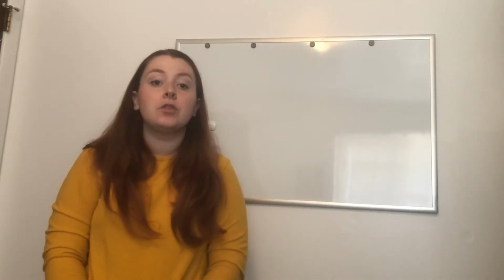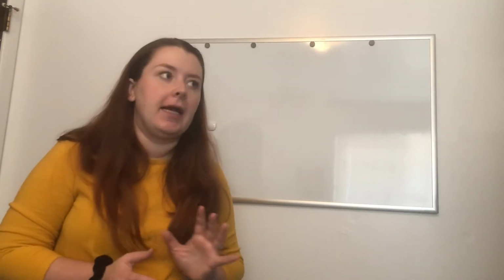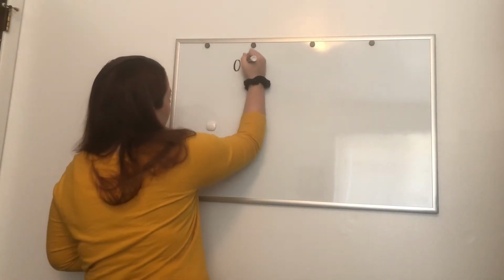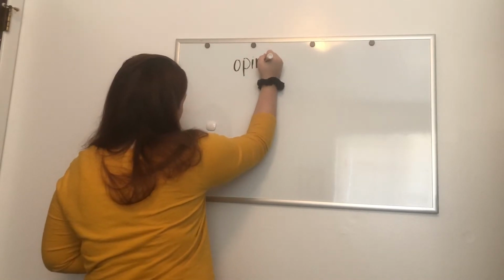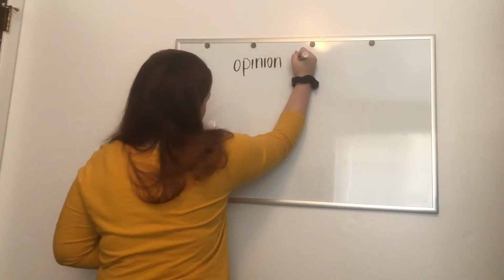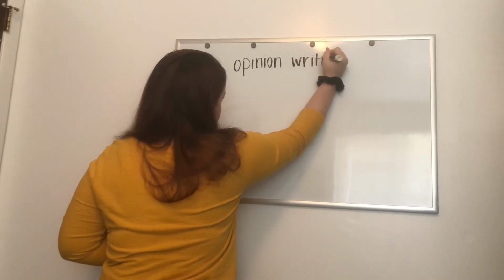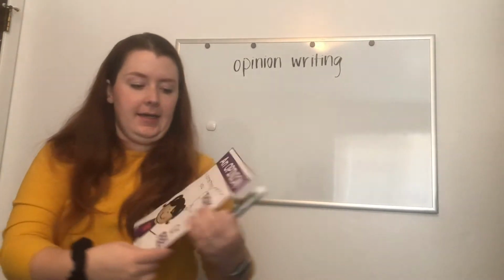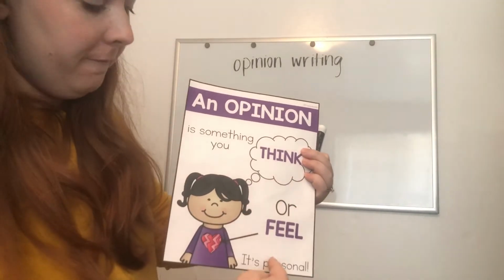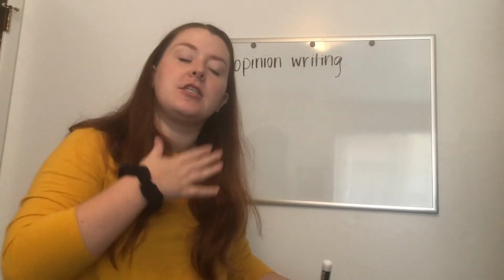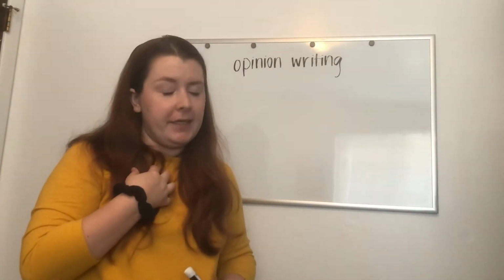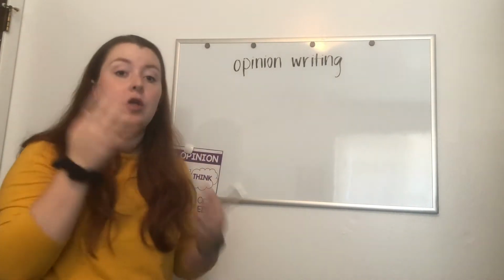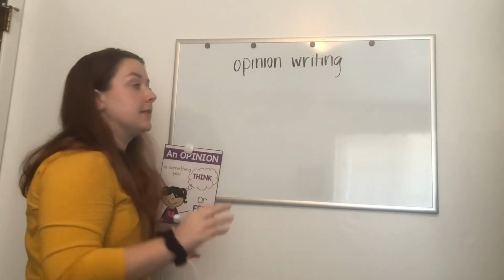First grade. So today we're going to talk about opinion writing. And so when I say opinion writing, I'm sure a bunch of you are like, what is an opinion? Well, let's talk about it. An opinion is something that you think or you believe. So when we do opinion writing, we get to write about something that you think or feel, and it's personal, which means it's for yourself. So my opinion might not be the same as your opinion. Okay? An opinion is something you think or you feel, and it's yours, nobody else's, okay?